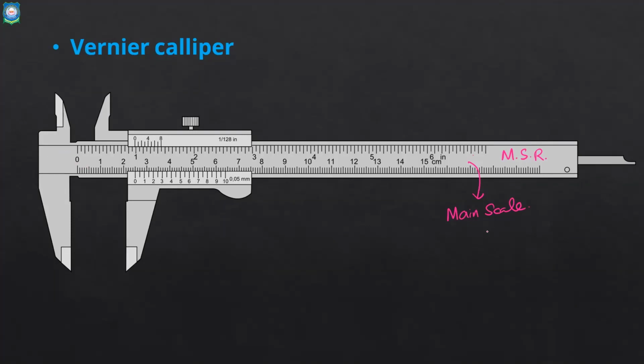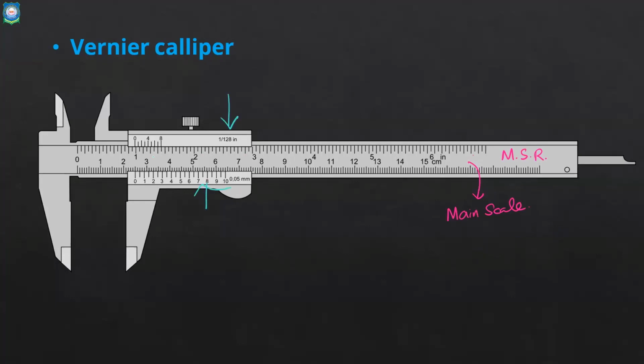Is that clear? Question. What is the least count of main scale? I'm asking only main scale. 1 millimeter. Yeah, it is 1 millimeter. Why? Because it is similar to the previous case. There is not much difference. So least count of a main scale of a vernier caliper is 1 millimeter. But here, this is not the least count of the vernier caliper. For finding the least count of the vernier caliper, I should also bring in the second scale that you find here.